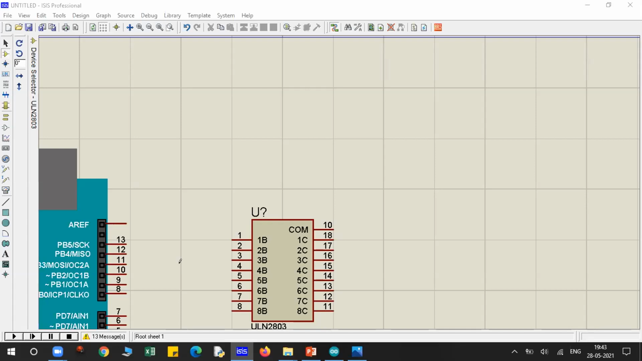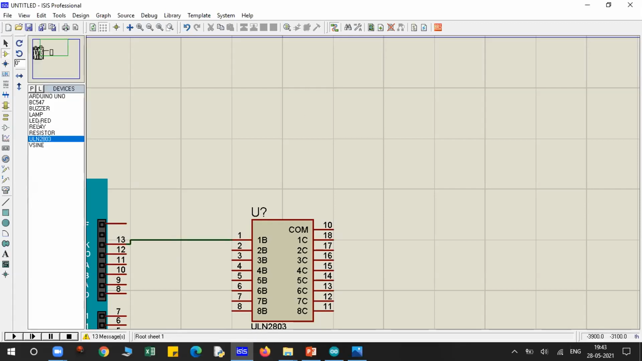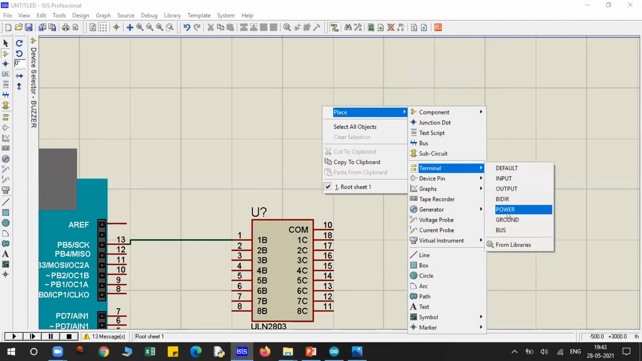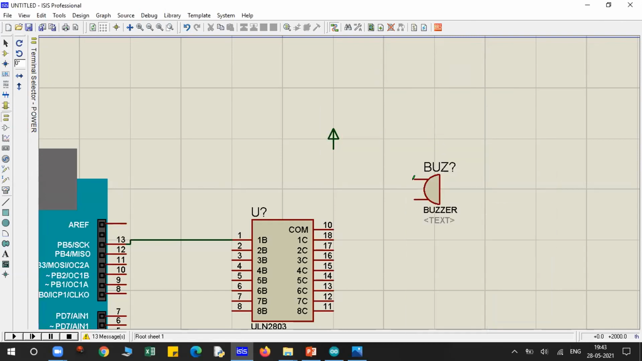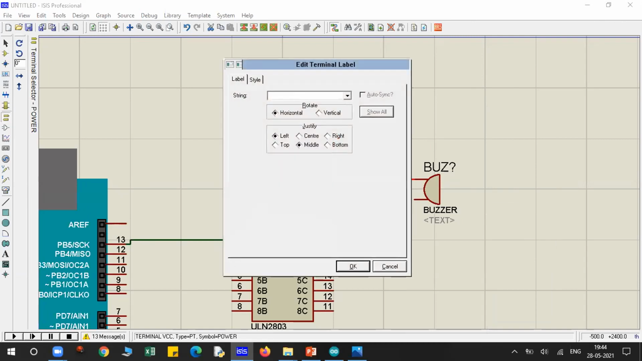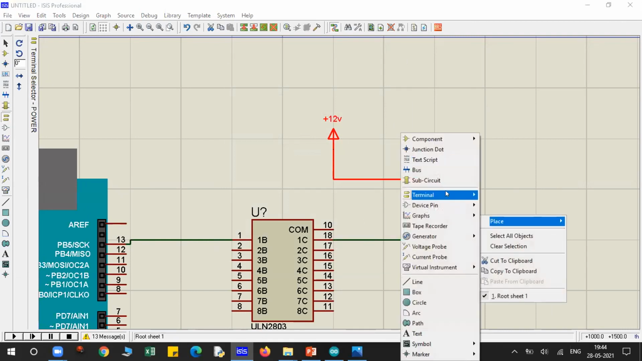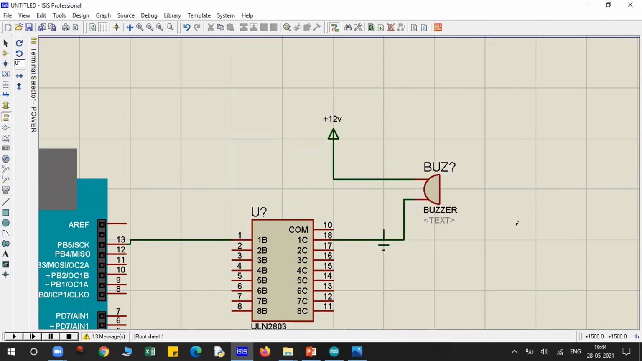Now let's connect it with pin number 13. Where is the buzzer? Okay, here's the buzzer. One end is connected, we will give power to this, and the other is connected to pin number 1C. And we'll connect.